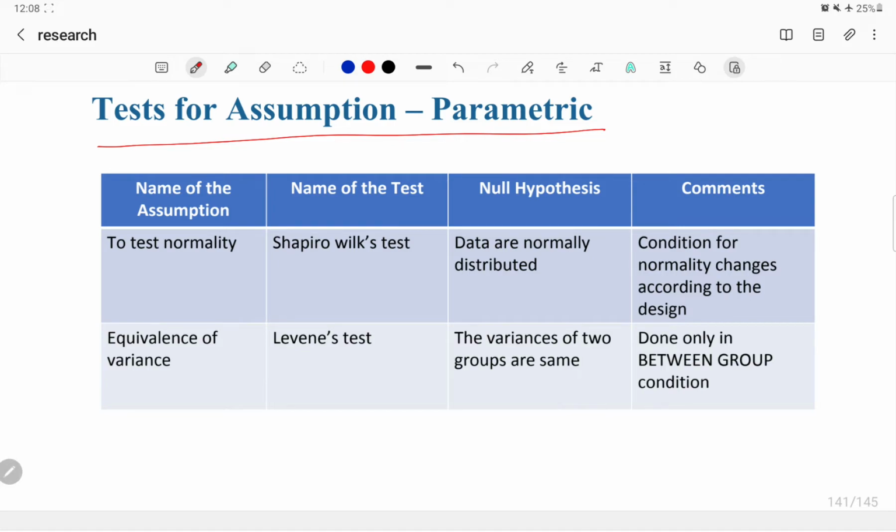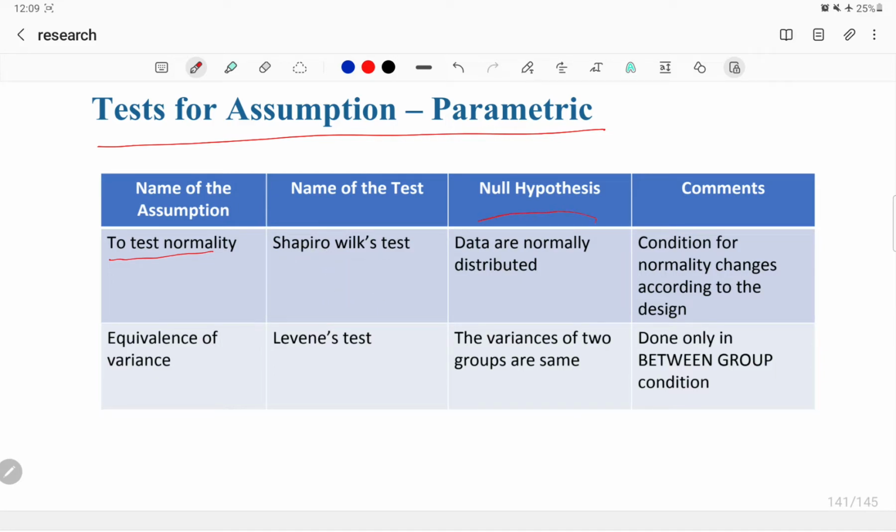But there are statistical tests to check normality. So the name of the assumption is to check normality. The test is given as the Shapiro-Wilk test. Okay, you don't have to do this test by hand. There's software called JASP we mostly use in research methodology to do these tests. You just have to input the data and the result will come.